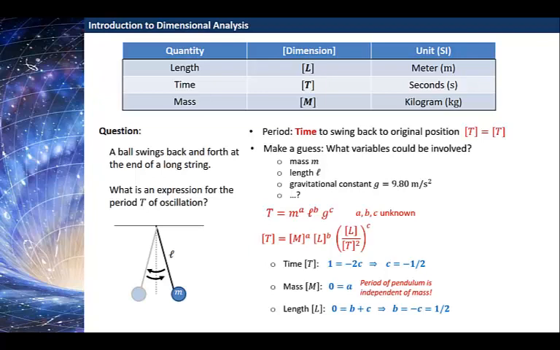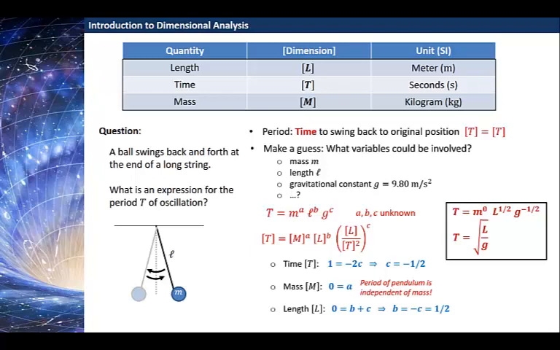So now we can use what we've learned to write the period in terms of the mass, the length, and the gravitational constant. In particular, we found that a was equal to 0, b was equal to 1/2, and c was equal to minus 1/2. So we should have the period is equal to m to the power 0, L to the positive 1/2, and g to the minus 1/2. And that tells us that, combining things and turning that 1/2 into a square root, the period can be written as the square root of L over g. We found an expression for the period using only dimensional analysis.